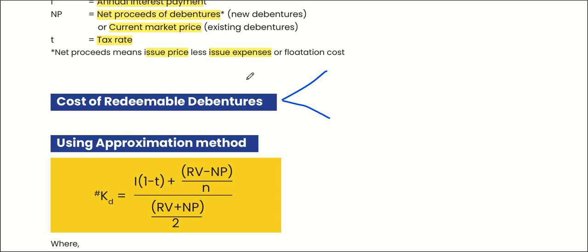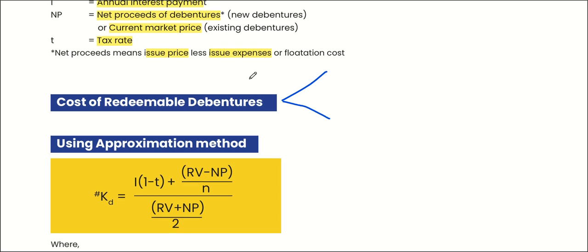But when we calculate redeemable debentures, there are two methods. First is YTM method, and the second is formula method, or you can also say approximation method.